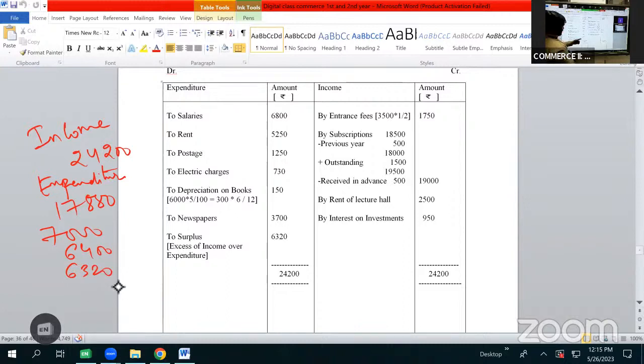6,320, which will be recorded here as 6,320, and it will be shown as surplus. In brackets, we'll be writing it as excess of income over expenditure. As our income is more than our expenditure, we'll be showing our answer as surplus 6,320, and in brackets it will be shown as excess of income over expenditure.